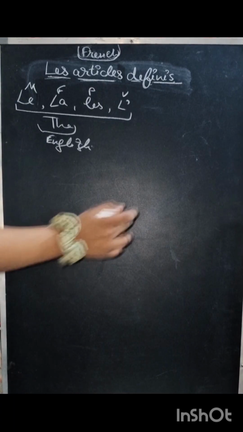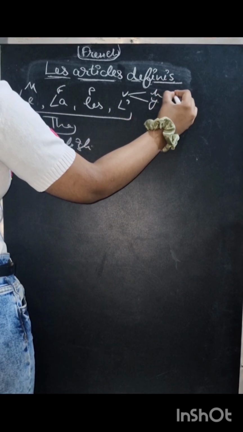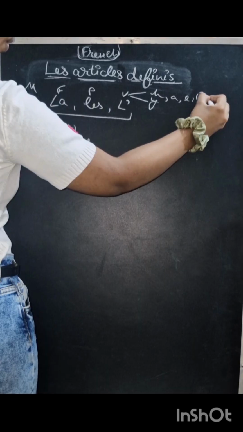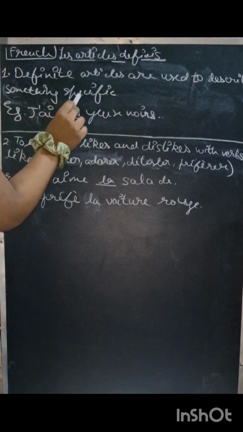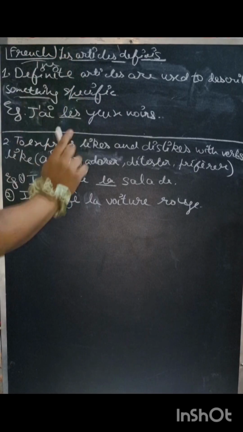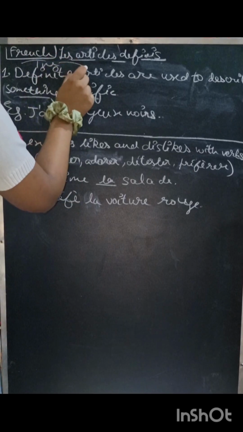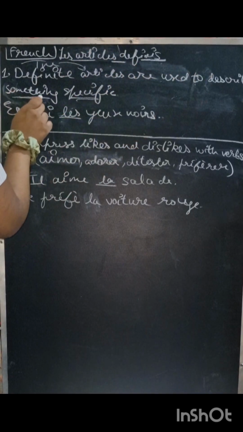Okay. So vowels, we have two extra vowels in French, which are H and Y. And after that we have A, I, O, U. All right. So we will study four conditions where we use definite articles in French. First condition is definite articles are used to describe something specific. What are definite articles? It is the, first of all. Second, the is an article. Okay, so it is used to describe something specific.